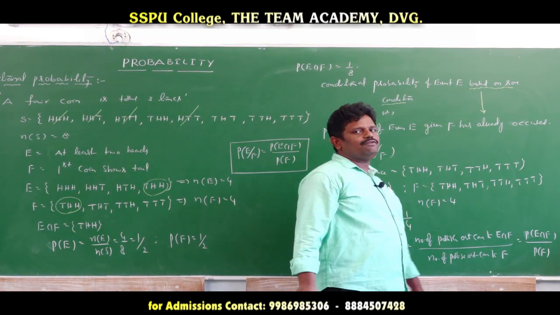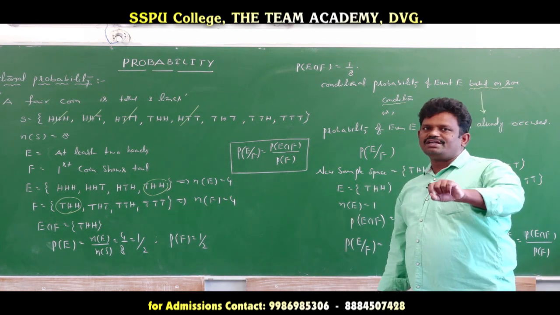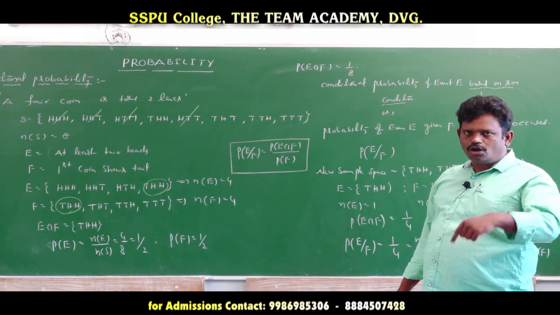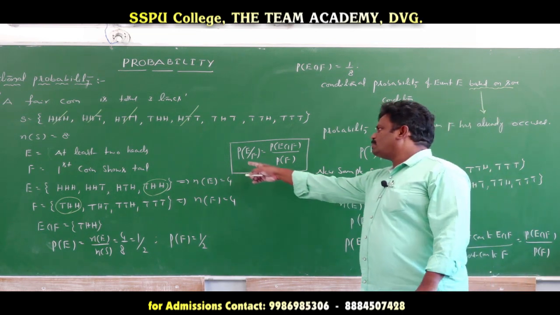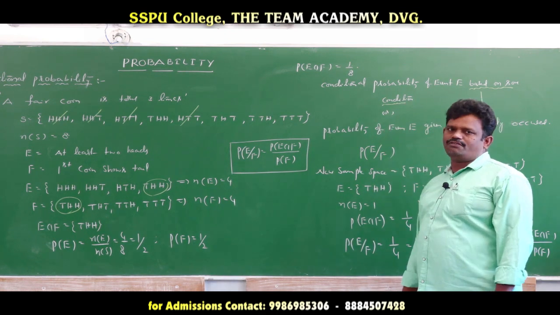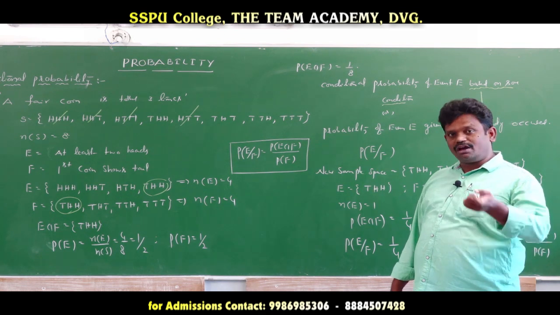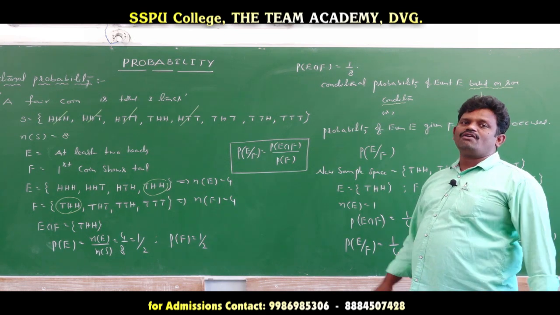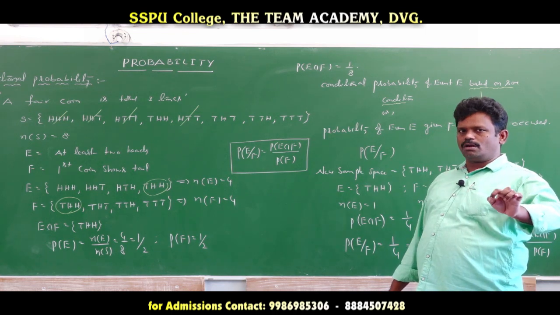If you want to find the conditional probability of any event, the event that has already occurred goes in the denominator, and the event whose probability you want goes in the numerator. Probability of E given F is equal to probability of E intersection F by probability of F. Otherwise, probability of F given E is equal to probability of E intersection F by probability of E. So this is the concept of conditional probability.